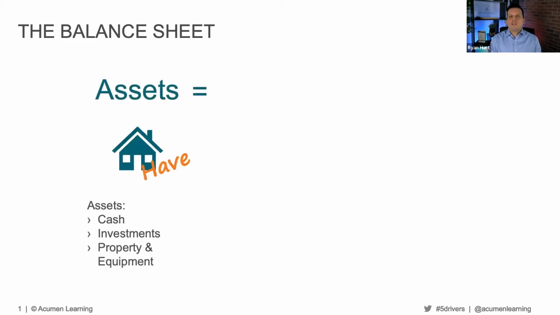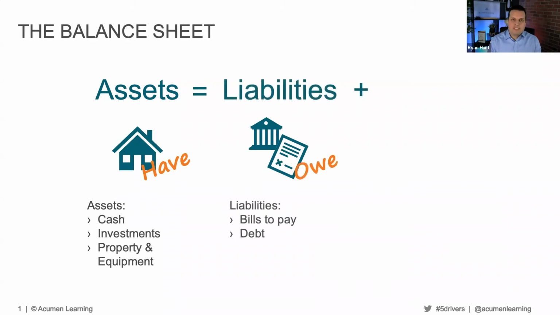Now, assets are things that we own or control that have value. So if you're looking at the balance sheet of a company, you're going to find things like cash, investments, or property and equipment. The second part of the balance sheet you'll find is liabilities. It's stuff that we owe, bills that we haven't paid, debt that we've incurred. Liabilities are things that we owe.